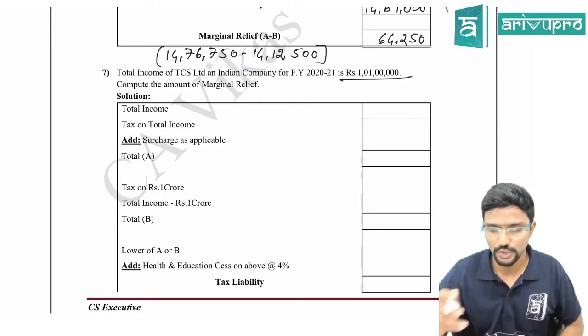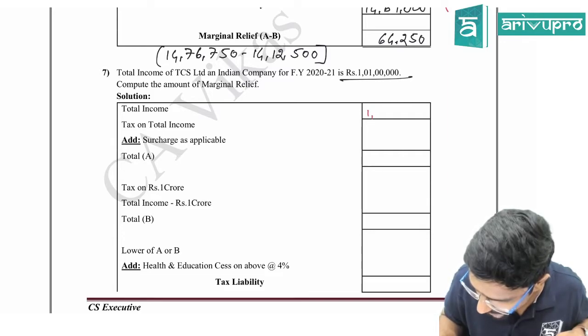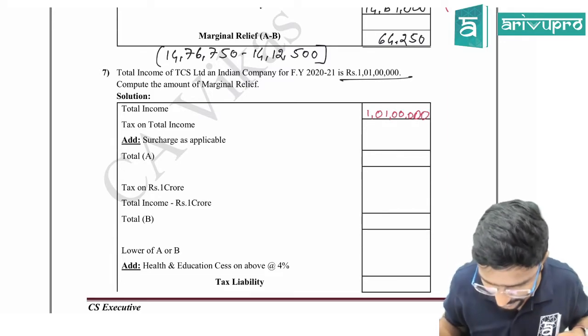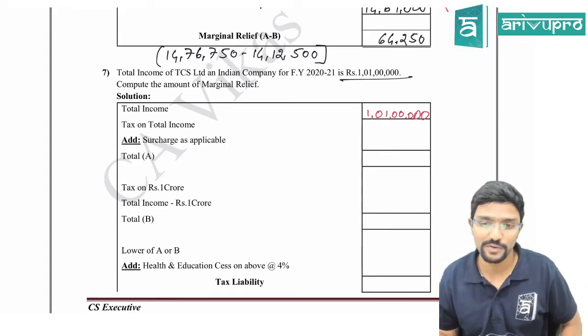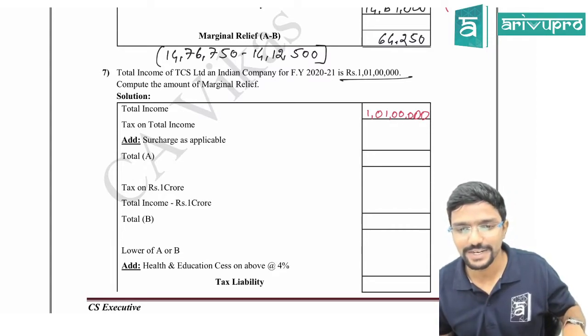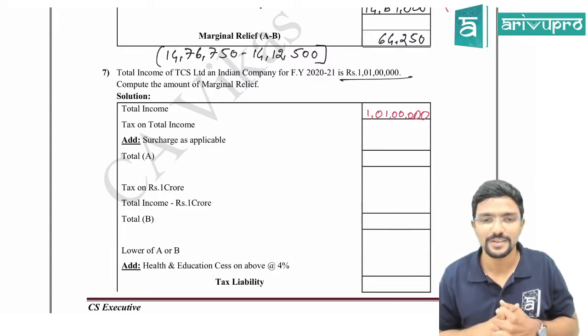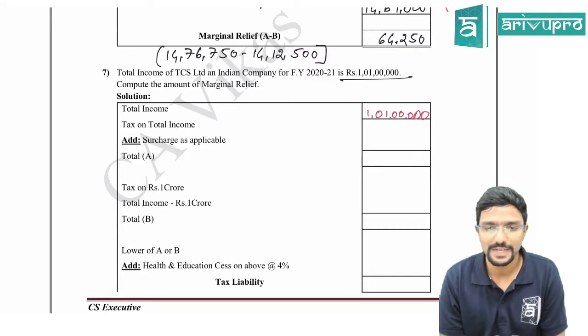Next, total income how much? 1 crore 1 lakh. Fine. So then tax on total income, how much? Calculate and tell me quickly. Chandushree, Balasridhar, Prabharan, only 3-4 people have given answers.